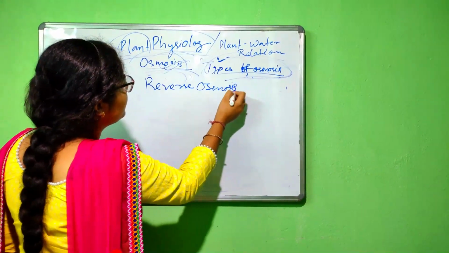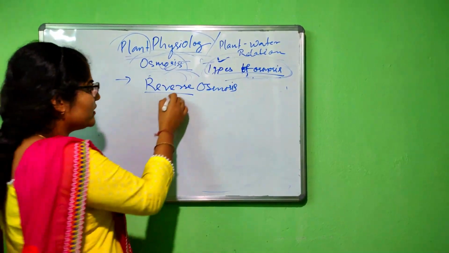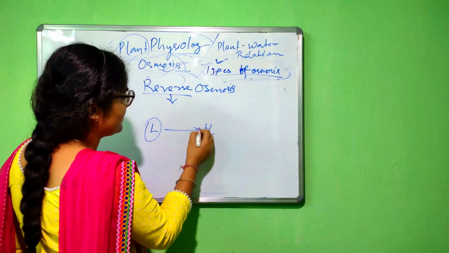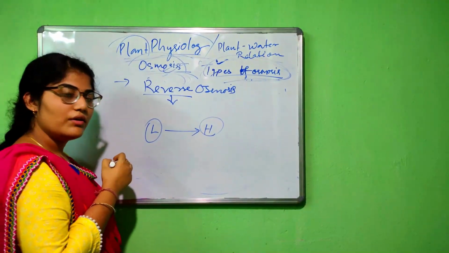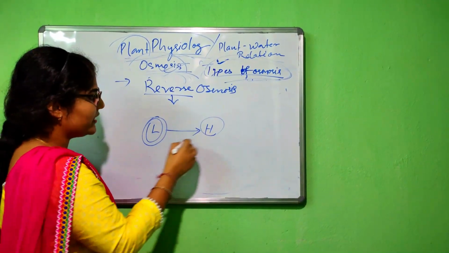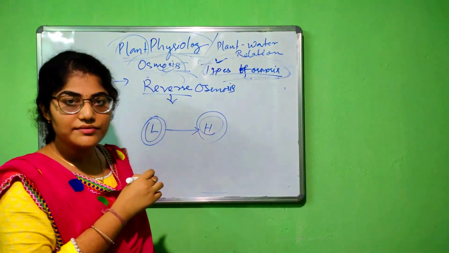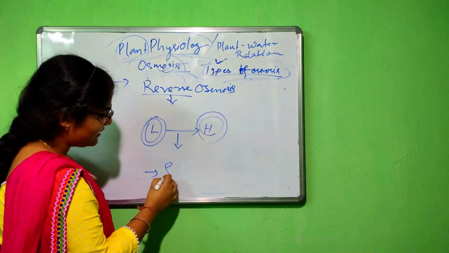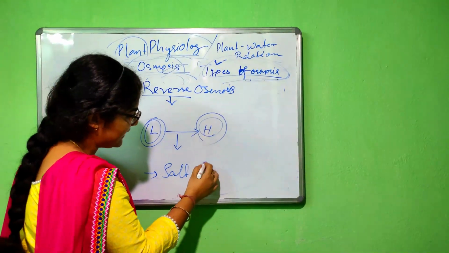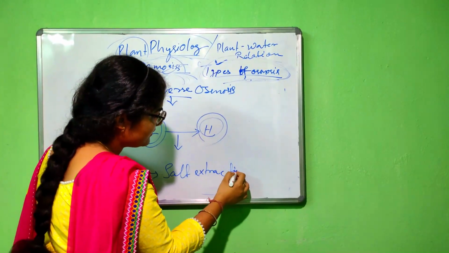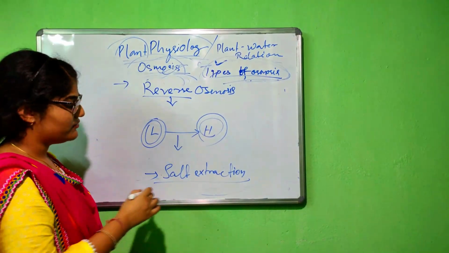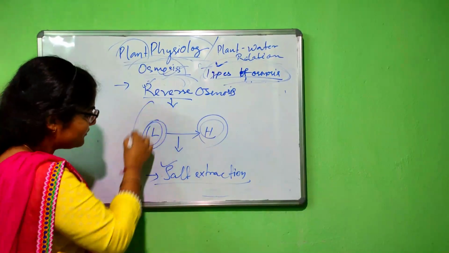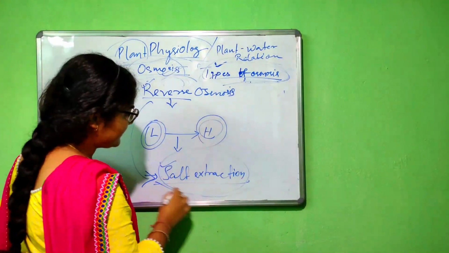The word reverse means the movement is from the low concentration of solvent towards the higher concentration of solvent, and this process is mainly used in our salt extraction process. This is a very important question for the entrance exams and the university exams. The reverse osmosis process is used in the salt extraction process.